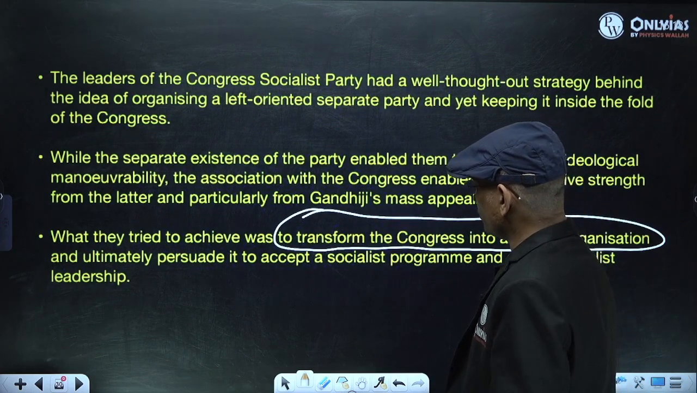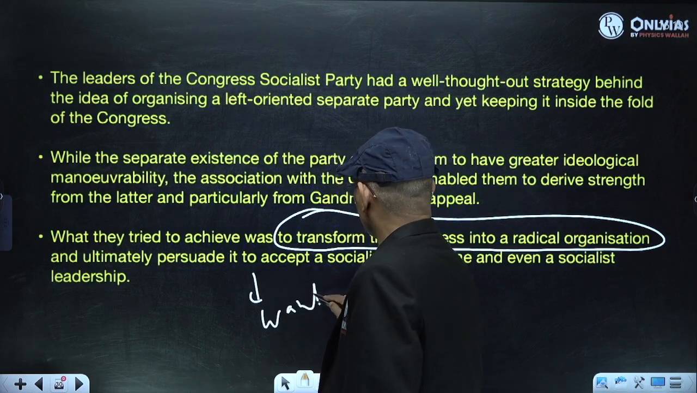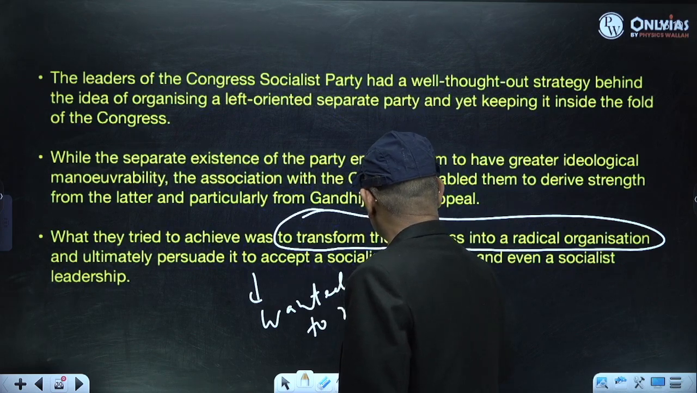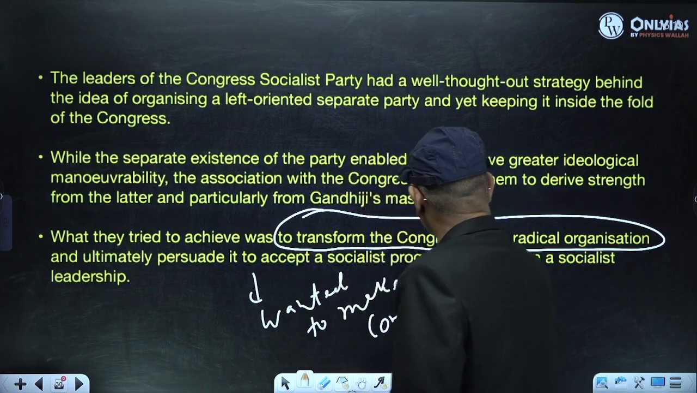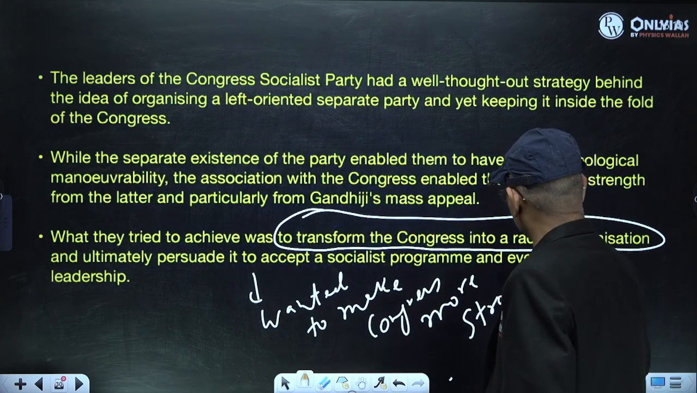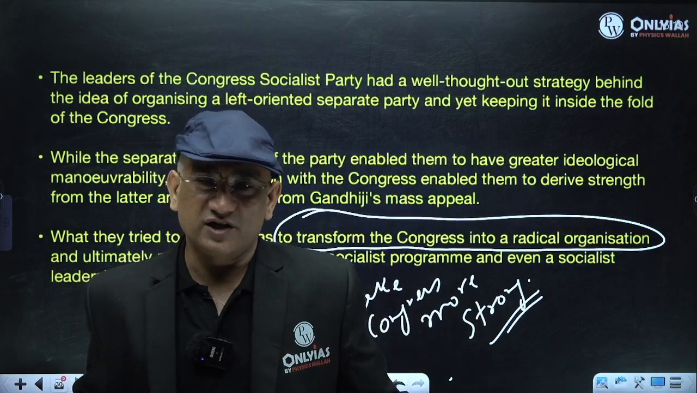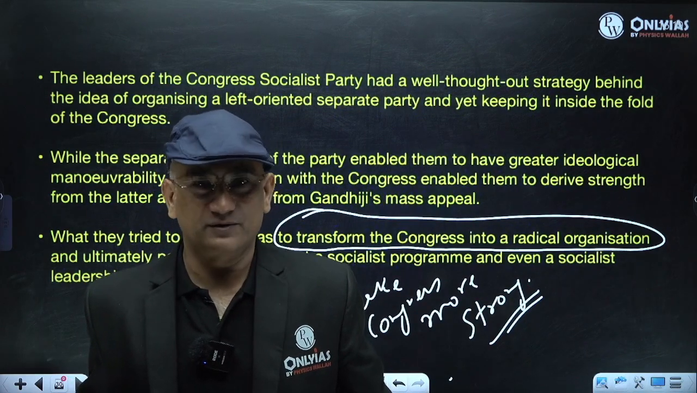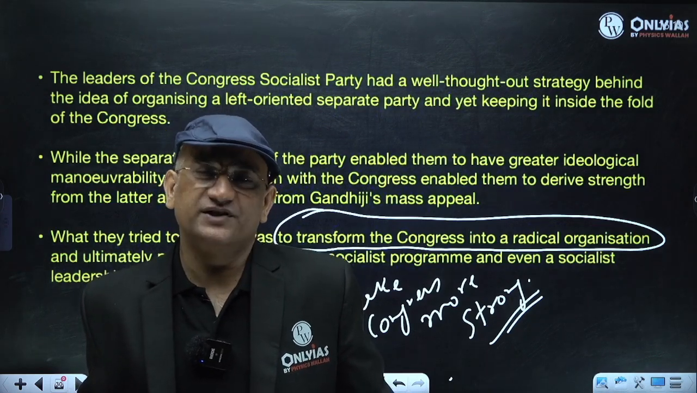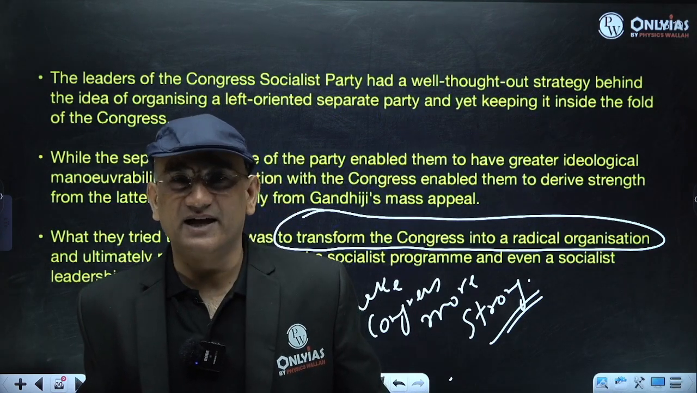So they wanted to make Congress more strong, right? So in this manner, they wanted to involve many people. Fine. So Congress Socialist Party was established in 1934. Fine. Done. तो मैंने बताया कि लेफ्ट का इमरजेंस 1920s में होना शुरू हो गया था और कांग्रेस के अंदर सोशलिस्ट पार्टी बनी 1930s में.